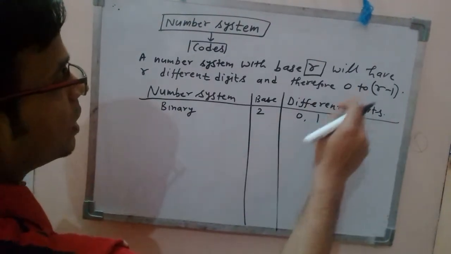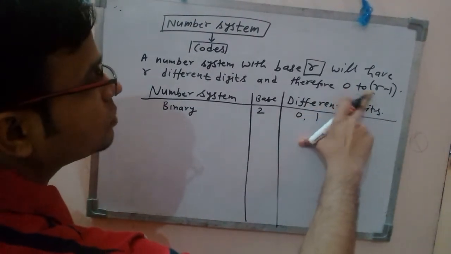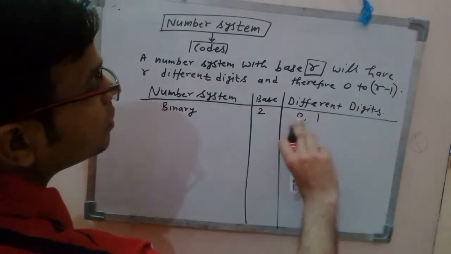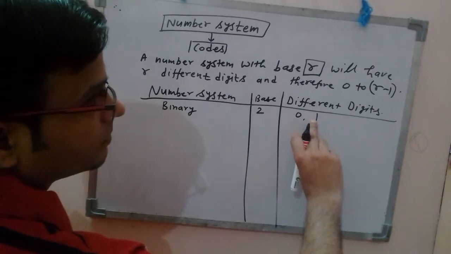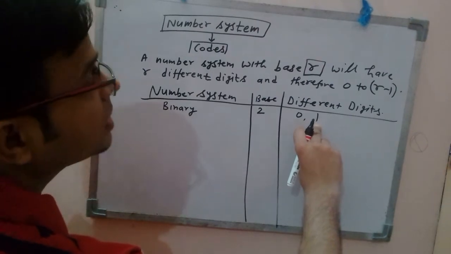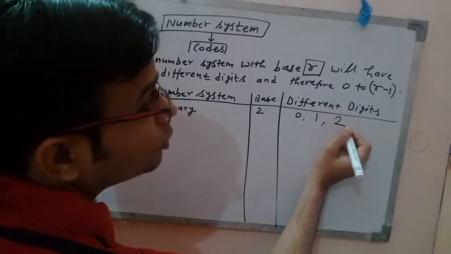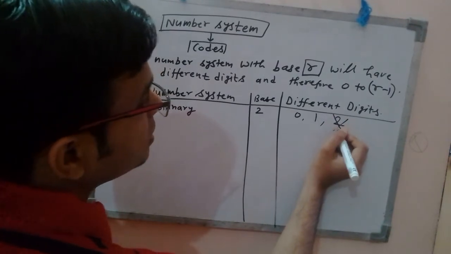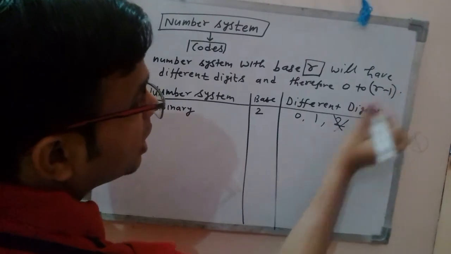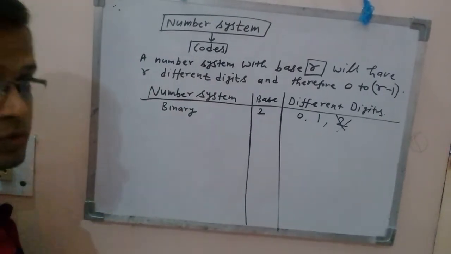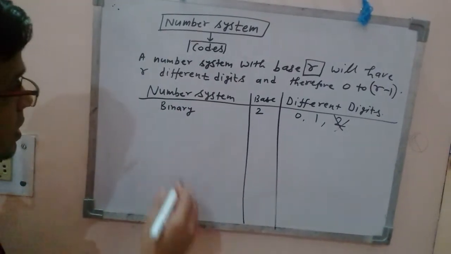Up to what value will it go? 0 to R minus 1. That means if the base is 2, it will go 2 minus 1, that means 1. So 1 will be the maximum number present in binary system. You cannot write 2 here, because we have to write till R minus 1. Are you getting this? That's the way we represent these number systems.